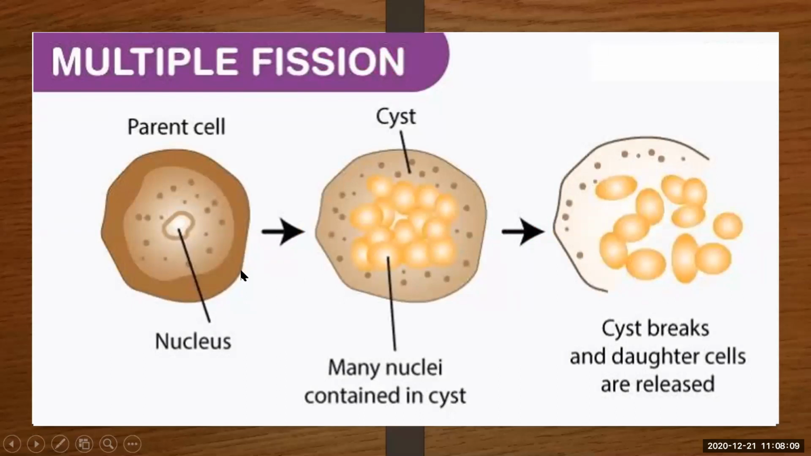Now see in this picture, you can see this is a parent cell. It has a nucleus, and this parent cell is getting divided into many nuclei contained in a cyst. Here it is a sac-like structure where the nucleus is getting divided, many nuclei are formed, and the cyst bursts and daughter cells are released. In this way, multiple fission takes place. We will see this multiple fission in detail.